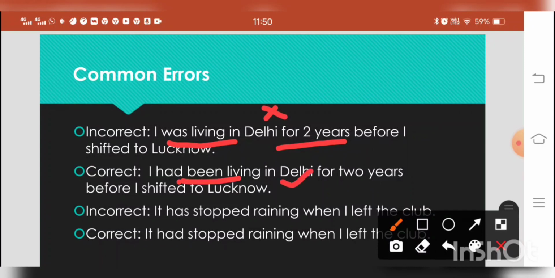So this is correct. It has stopped raining when I left the club. When I left the club, it had stopped raining. So see, "has stopped" is present perfect tense, and "left" is past tense. So both the verbs are inconsistent, because according to the basic rule, if one verb is in past tense, the second verb should also be in the past tense. So "had stopped" is correct, not "has stopped."